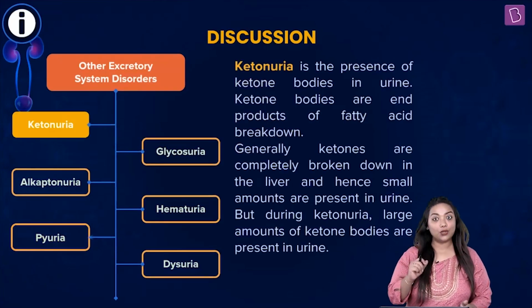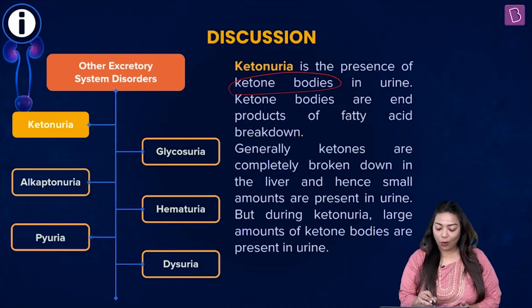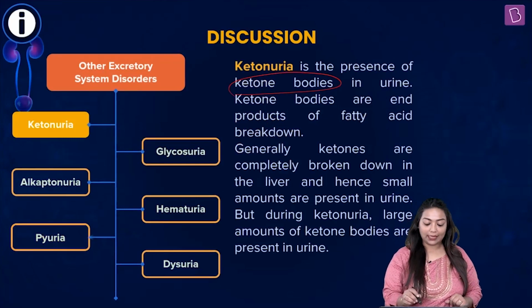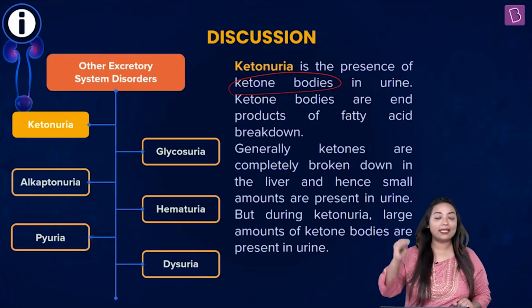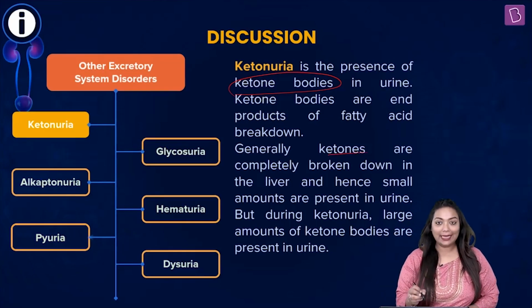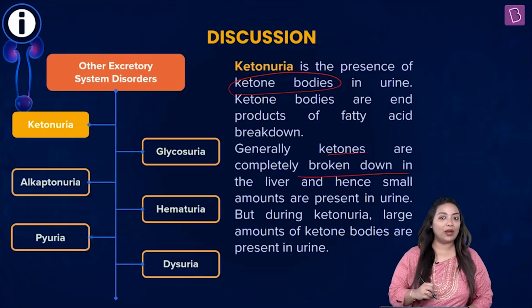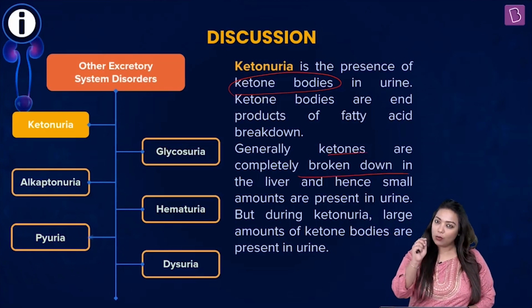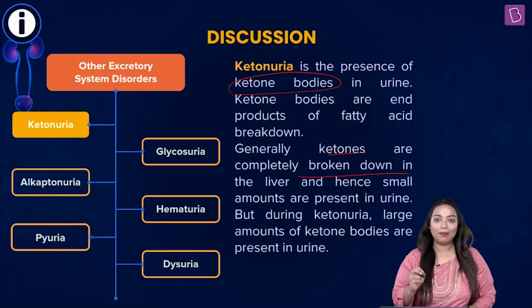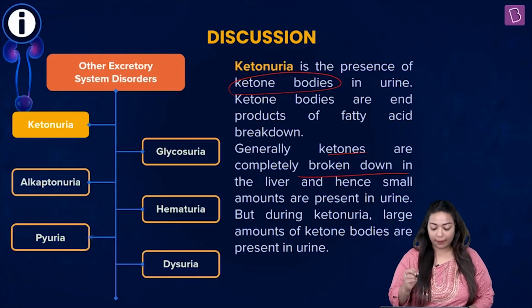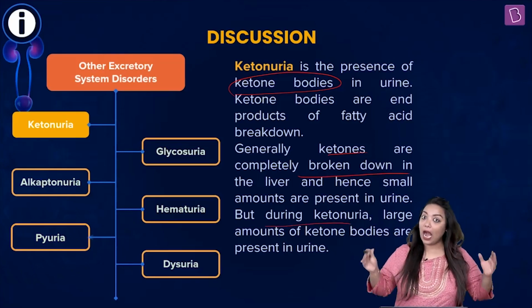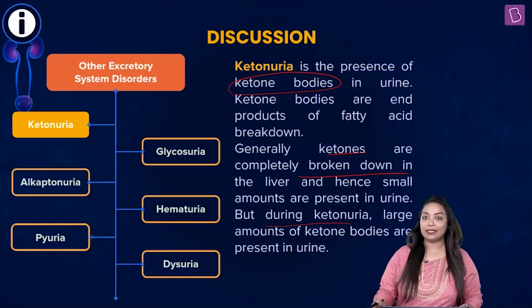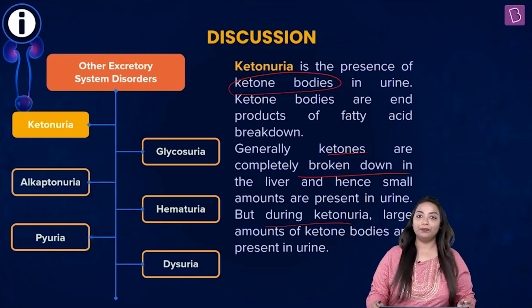Next, ketonuria is a presence of ketone bodies in urine, and ketone bodies are the end products of fatty acid breakdown. So generally, ketones are completely broken down in the liver, and hence small amount of ketones are found in urine. But during ketonuria, large amounts of ketone bodies are present. That is considered abnormal.